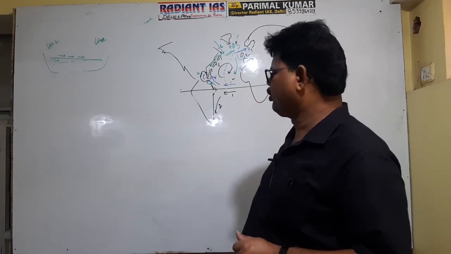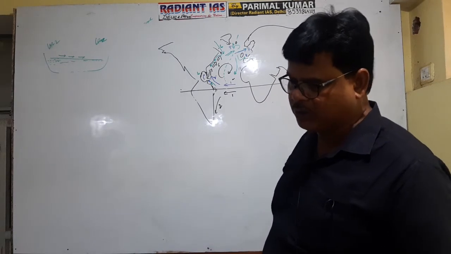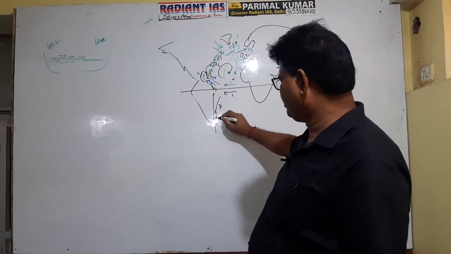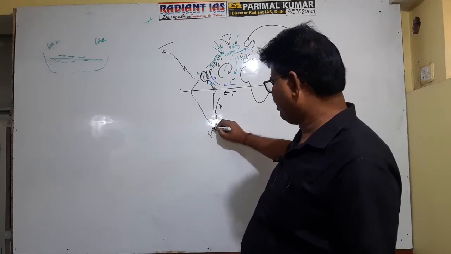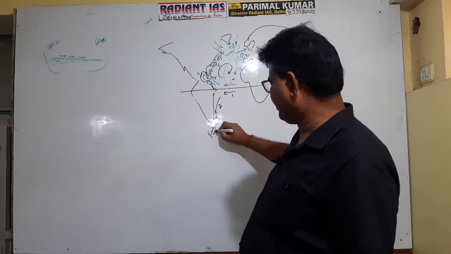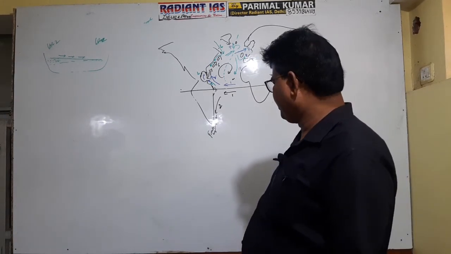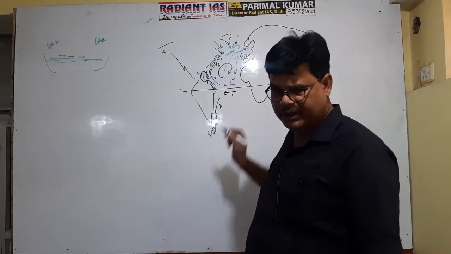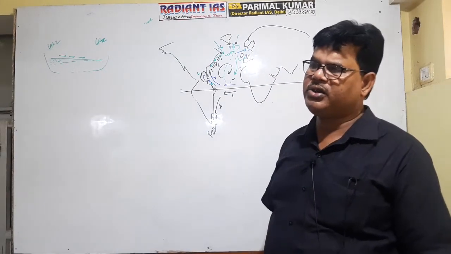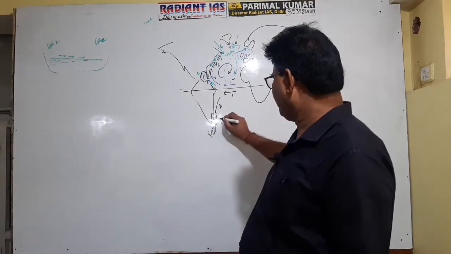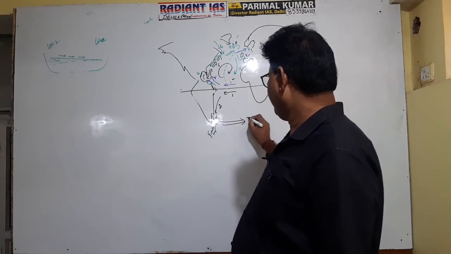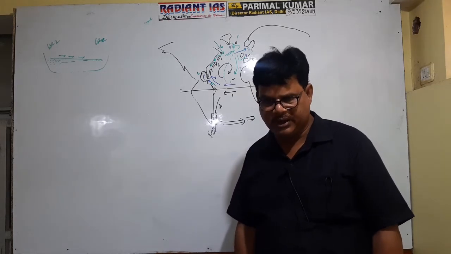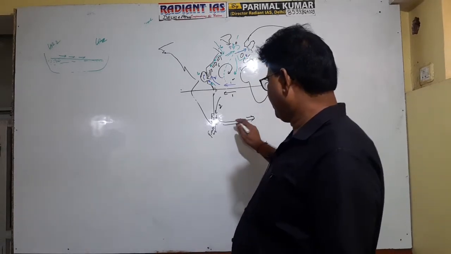This component is referred to as the Brazilian current, right, flowing along the coastal part of Brazil. One component of cold current converges with the Brazilian current here. This is the Falkland current, F-A-L-K, Falkland current. It is clear now? So the Falkland current causes desertification here. That's why the Patagonia desert is located here. Okay, the Patagonia desert is due to the impact of the Falkland current, and then after merging, it starts flowing between 40 to 60 degree latitude in the southern hemisphere, where it is referred to as the South Atlantic Drift.